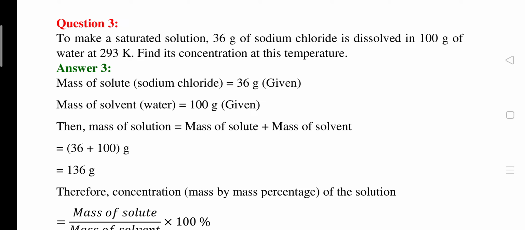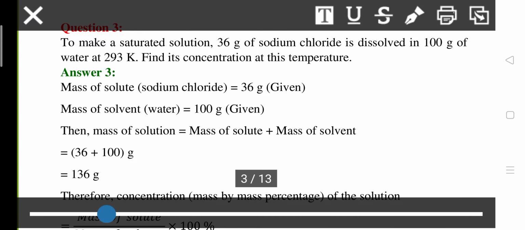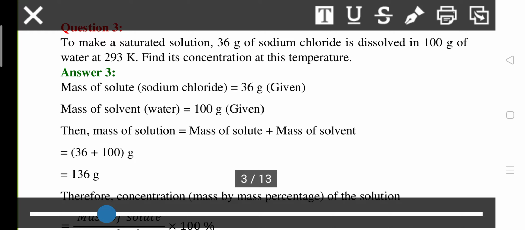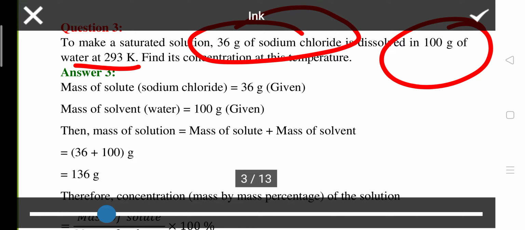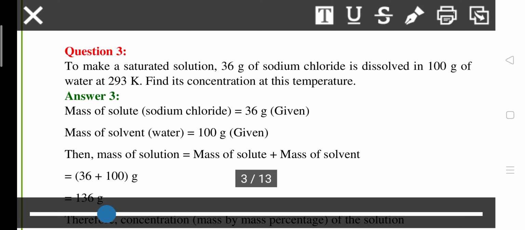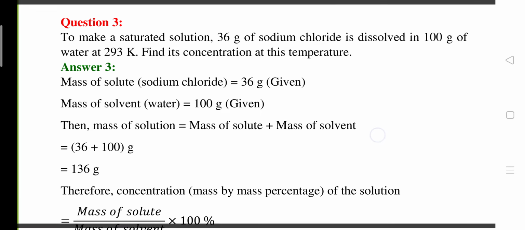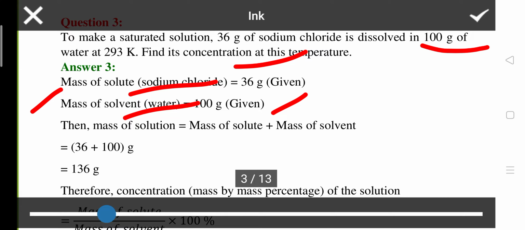Now come to the next one. A numerical is given here. Question is, to make a saturated solution, 36 gram of sodium chloride is dissolved in 100 gram of water. Solute means 36 gram sodium chloride. Solvent is water and mass of solvent is 100 gram. You have to find the concentration at this temperature. Two things are given, mass of solute and mass of solvent. Solute is sodium chloride, solvent is water. Mass of solute is 36 gram, mass of solvent is 100 gram.